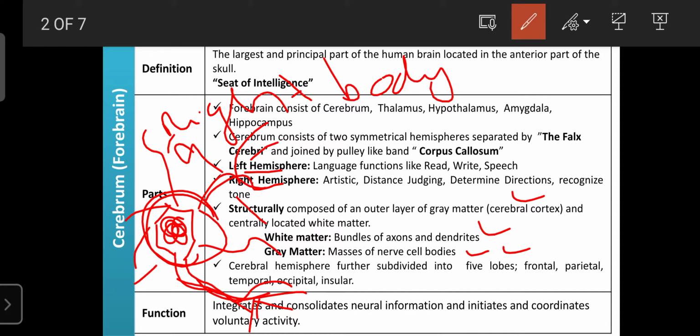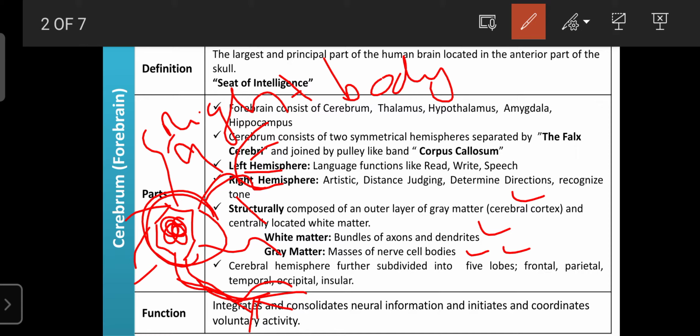That's why, among the gray matter and white matter, the gray matter is the most important part of the brain, that is the cerebral cortex. It consists of the nucleus, which integrates or processes all the sensory information and sends the motor information.